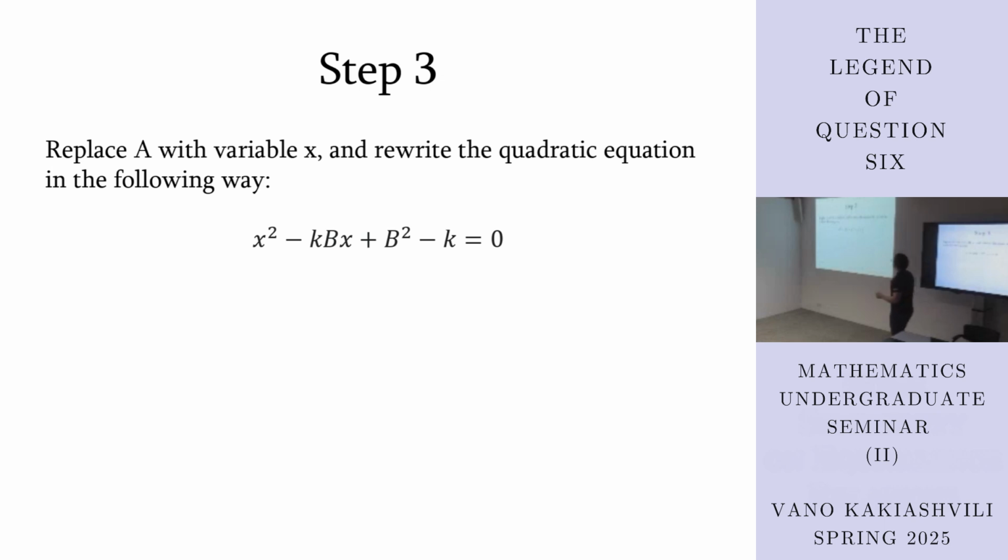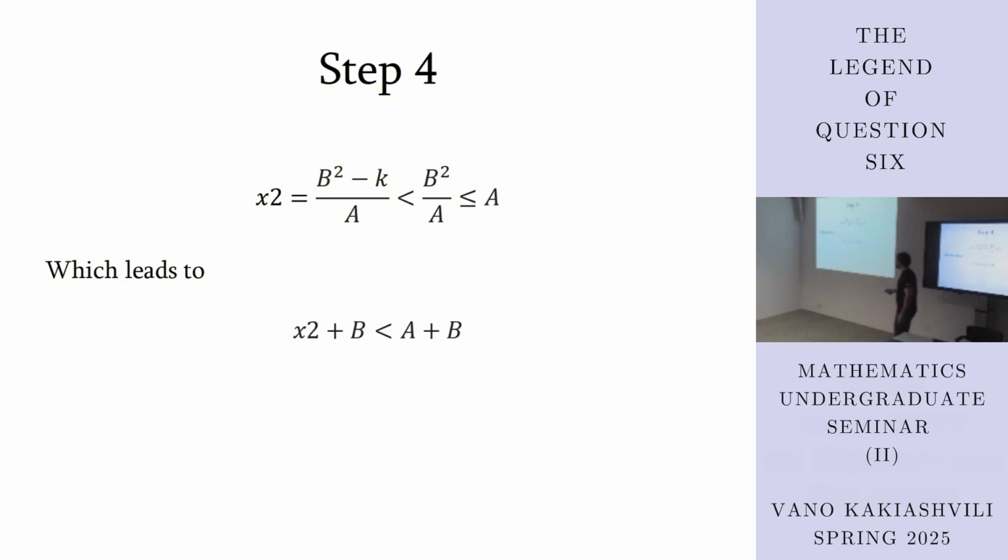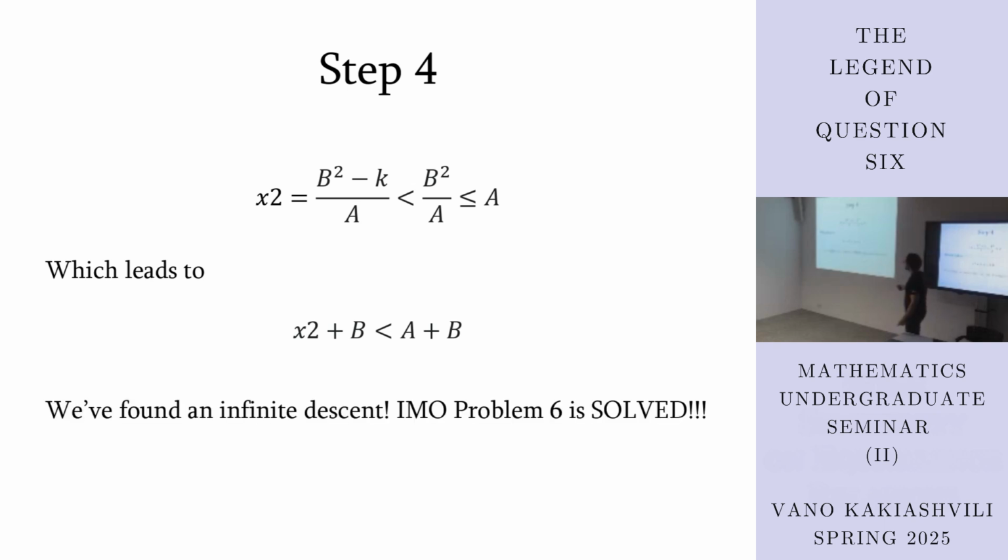Then replace a with x and rewrite the equation as this. Then a is a root of this equation by assumption. And Vieta tells us that if we plug in a, we get the following equation. Bound this from above by b squared over a, which is bounded by a, leading to an infinite descent.